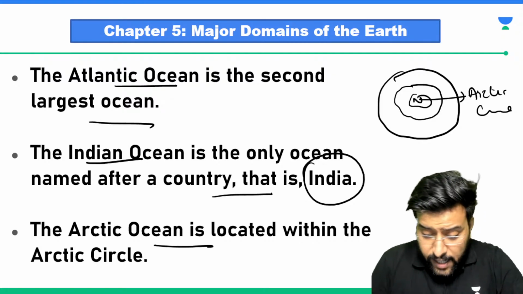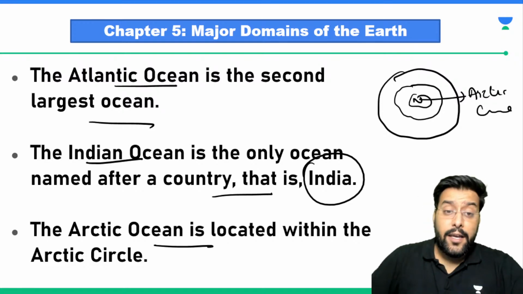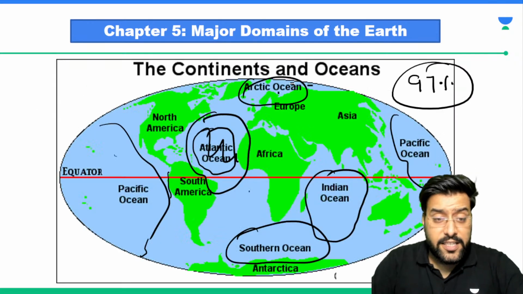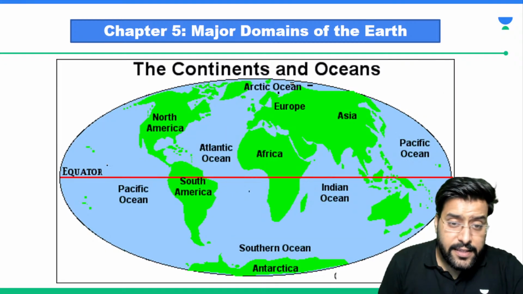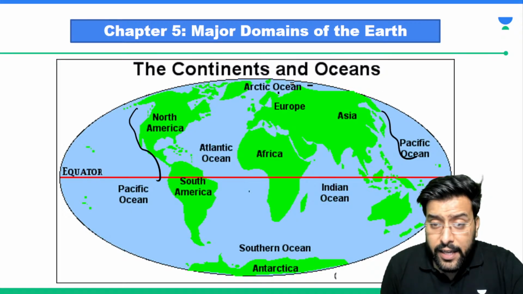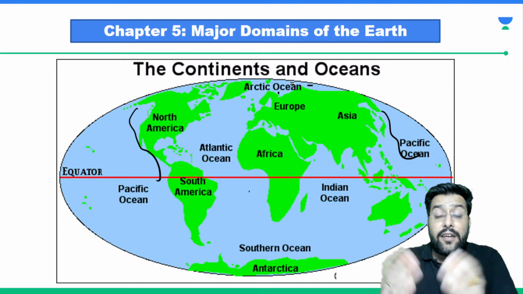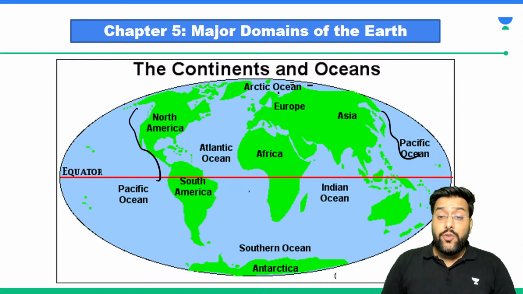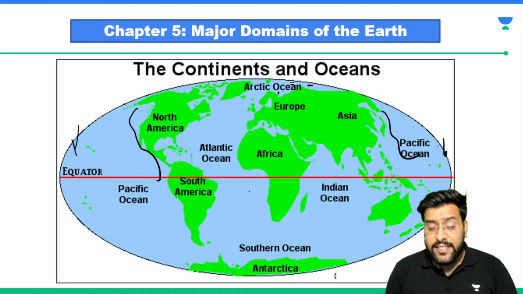So somebody has just asked me about Ring of Fire. Do you have any idea what is Ring of Fire? What happens is, this region between North America and the Asian boundary, since you try to understand that this earth is spherical in shape, this end of the earth actually joins this end of the earth.